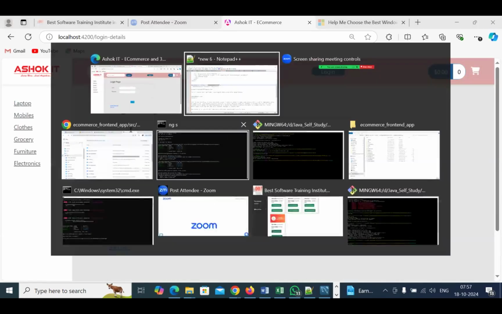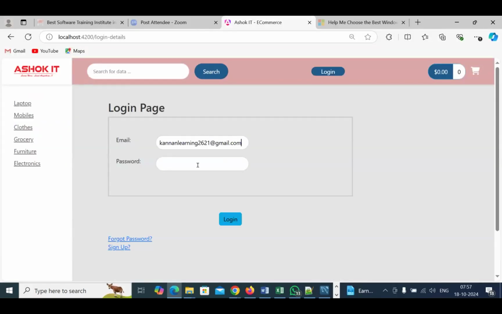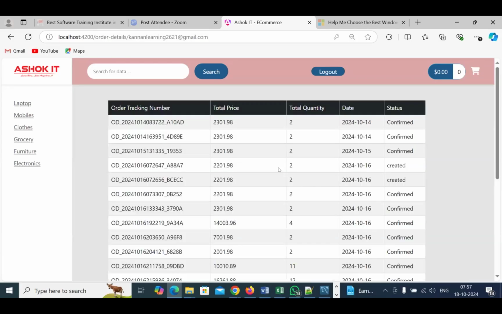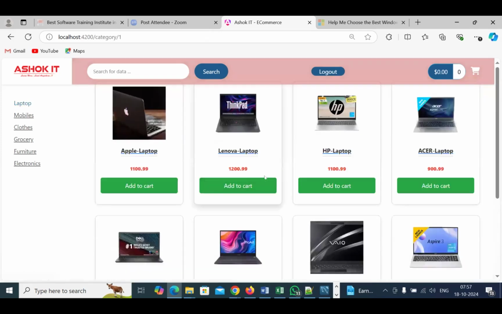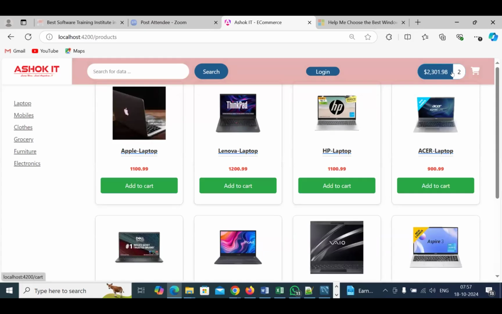One minute, this was going to my mail ID. So the navbar is still showing here again. I can browse everything, but it will log out. Again, if you want to log out, it will log out now. Okay.